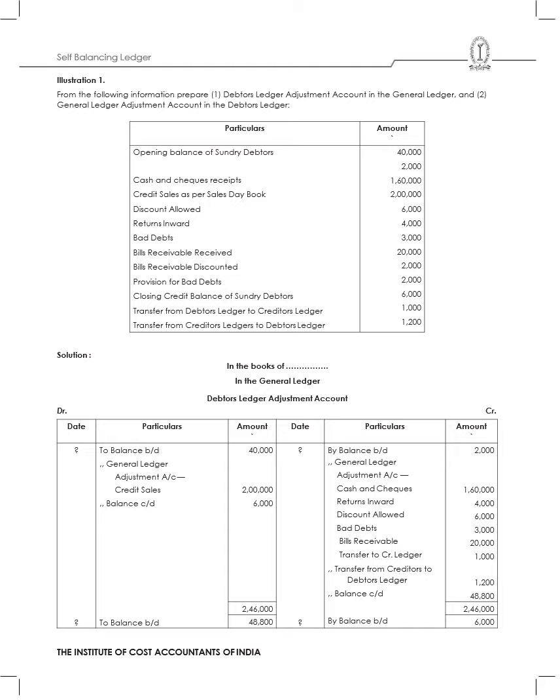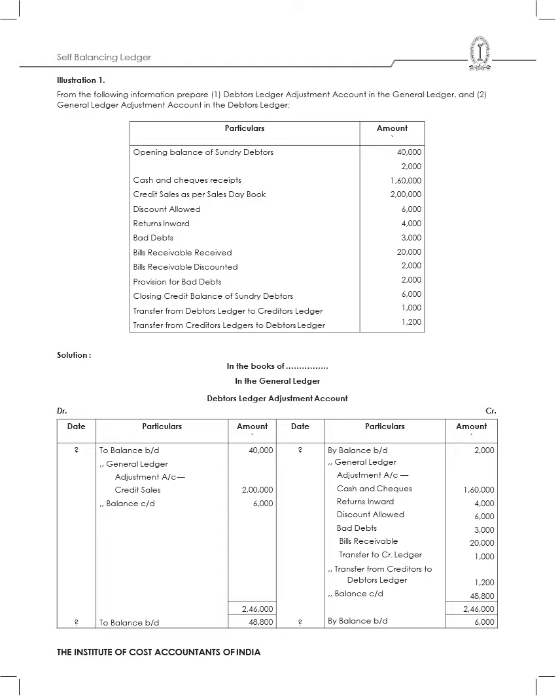So what are we going to prepare here? The debtors ledger adjustment account in the general ledger and the general ledger adjustment account in the debtors ledger. So all the transactions pertaining to debtors and sales will come in this particular account. The heading is very important: in whose books we are going to prepare. Then, in the general ledger, we are going to prepare the debtors ledger adjustment account.